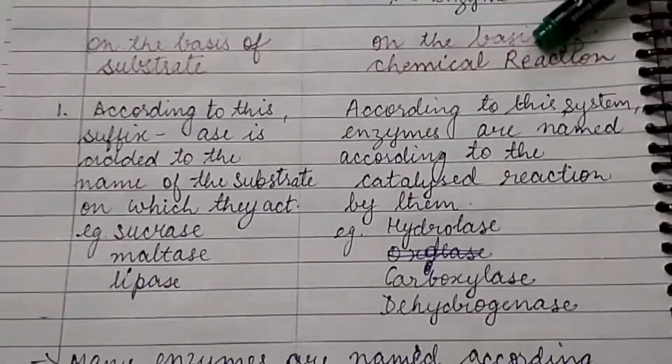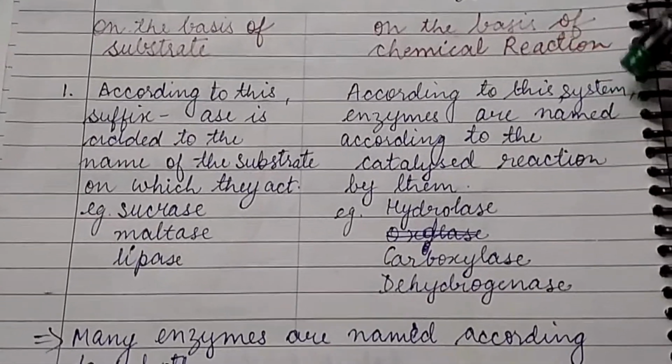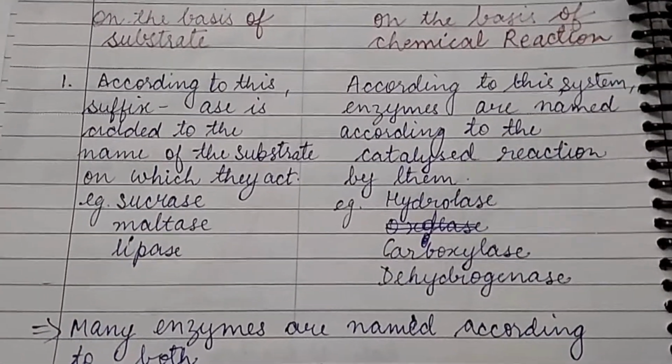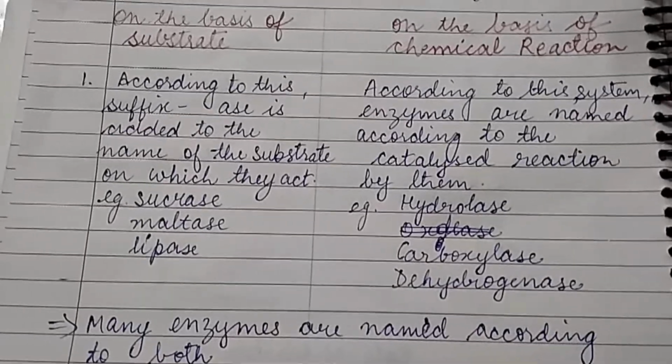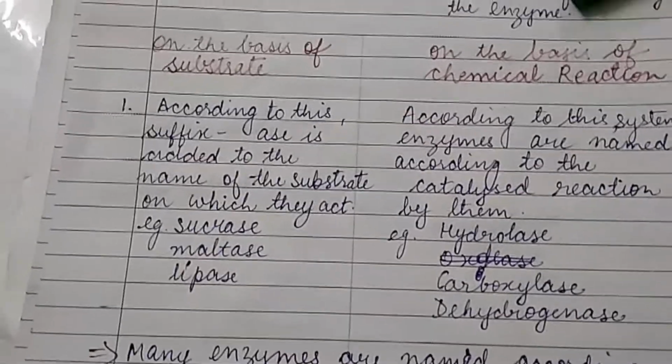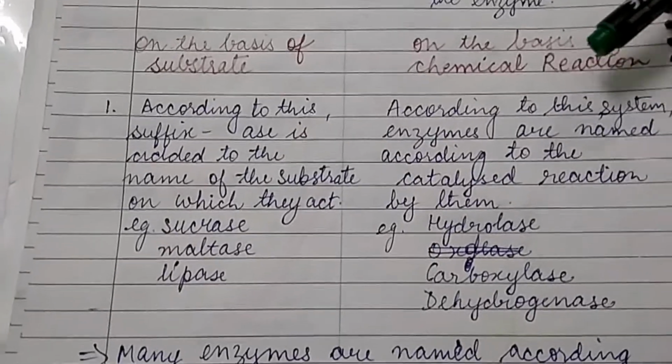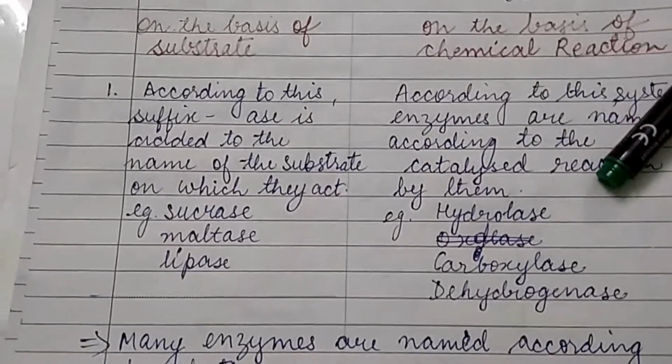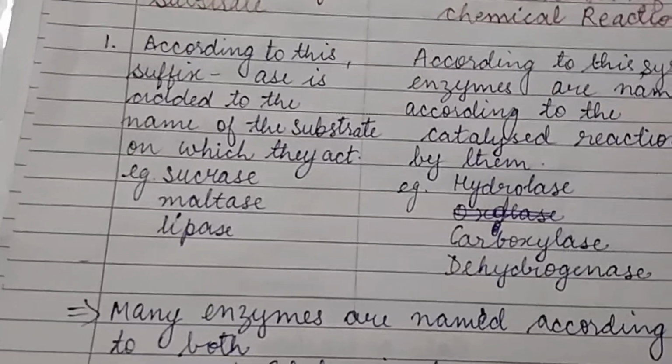But on the basis of chemical reaction, enzymes are named according to the reaction they catalyze, that is, what type of chemical reaction is taking place. For example, hydrolase, carboxylase, dehydrogenase.